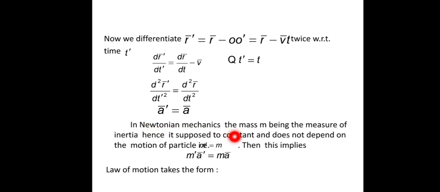In Newtonian mechanics, the mass m, being a measure of inertia, is supposed to be constant and does not depend on the motion of the particle. That is, mass is a quantity only. It is not a weight. There is a difference between mass and weight. Mass is the same everywhere, but the weight is different.